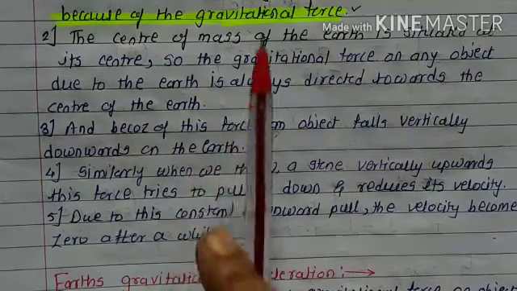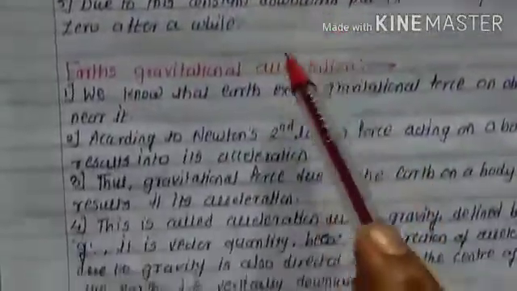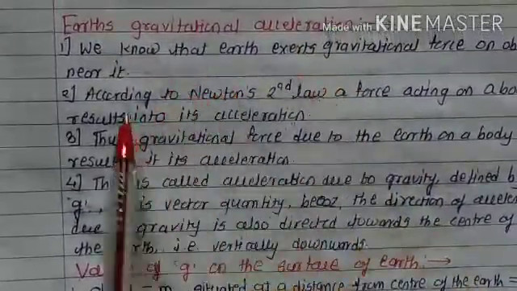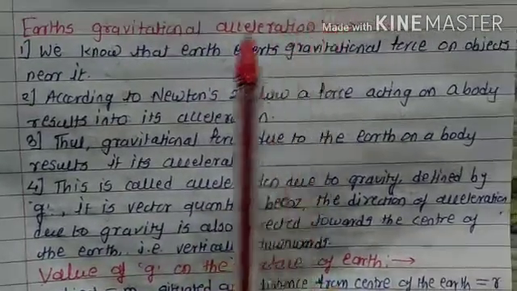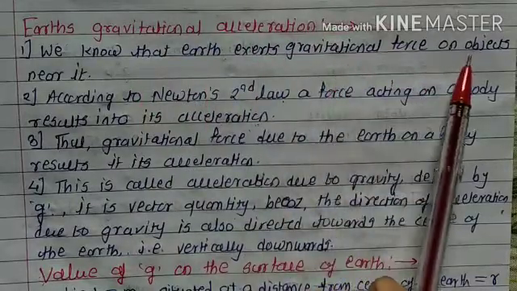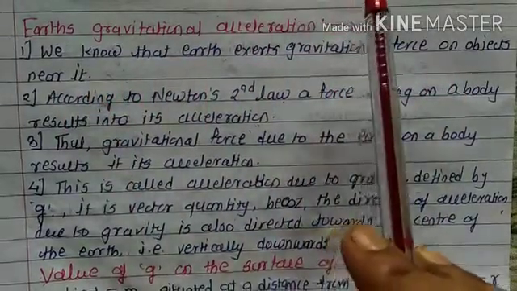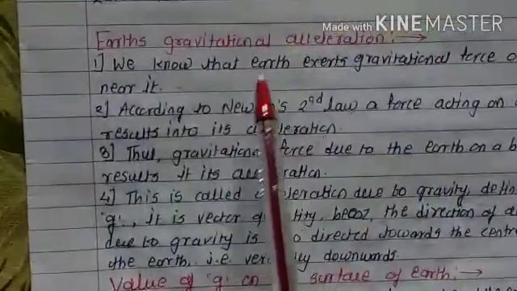Okay, so that is all about Earth's gravitational force. Next, students, we turn to the next point, Earth's gravitational acceleration. We know that Earth exerts gravitational force on objects near it; we already saw that.